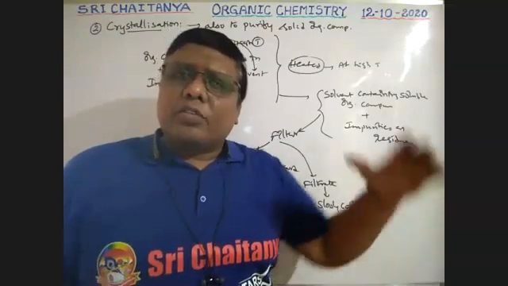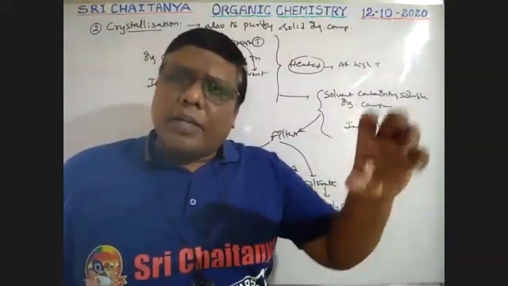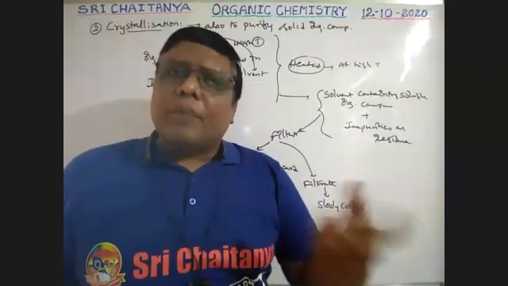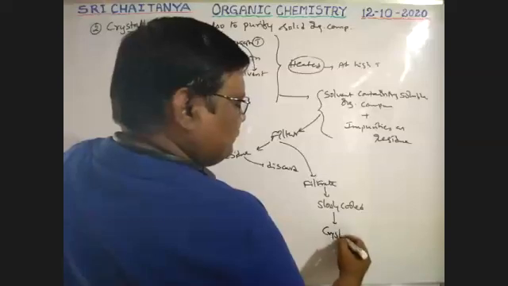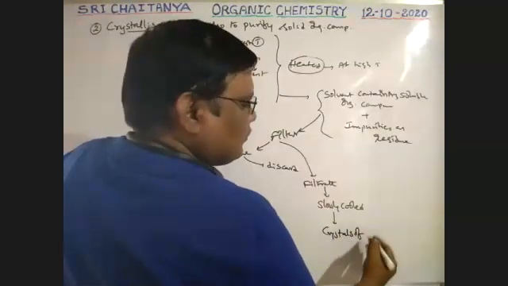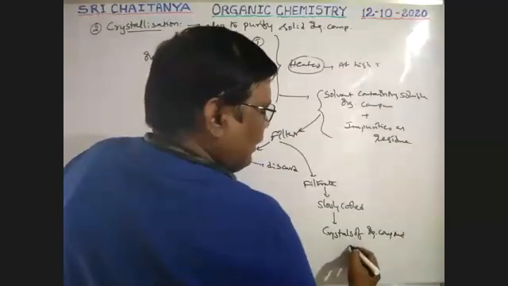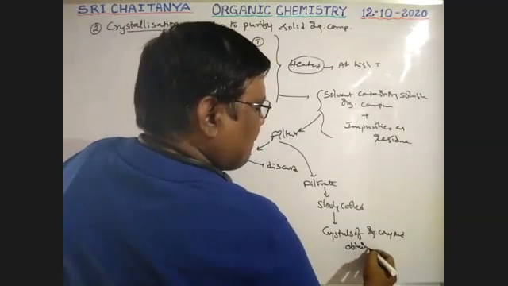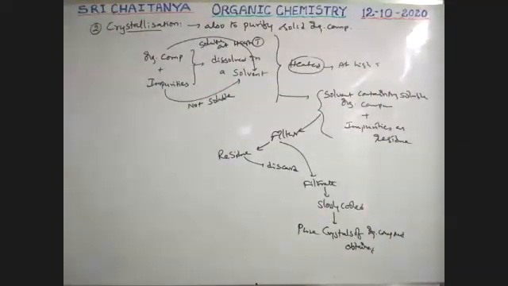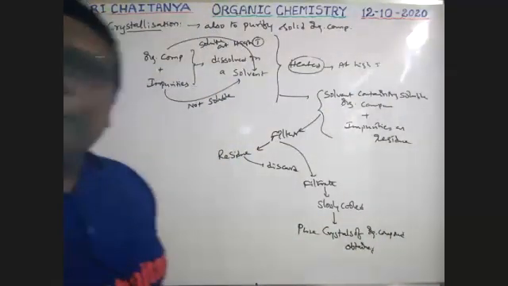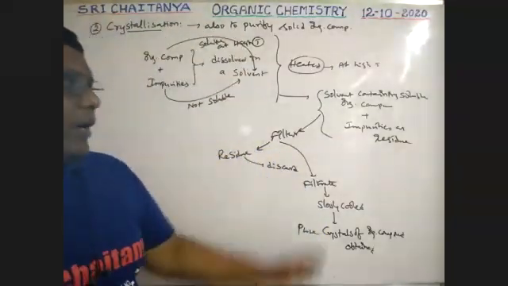So during cooling, the soluble organic compound slowly precipitates out in the form of crystals. Pure crystals of the organic compound are obtained. This is the way to purify our organic compound.